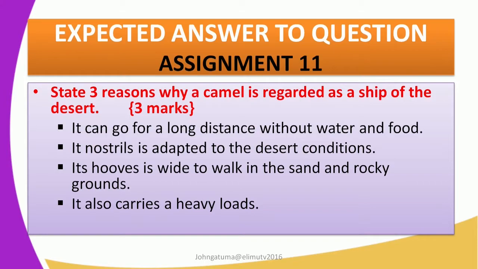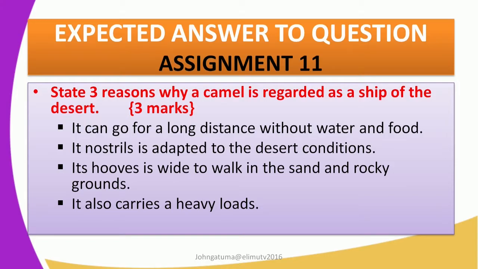The question is a very simple one. State 3 reasons why the camel was regarded as the ship of the desert. It goes for 3 marks. Remember, the camel is a hardy animal, and the strongest animal. It can carry large goods in the desert. So these are the reasons.